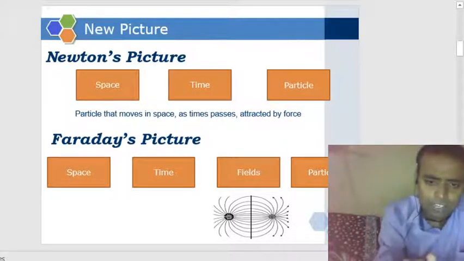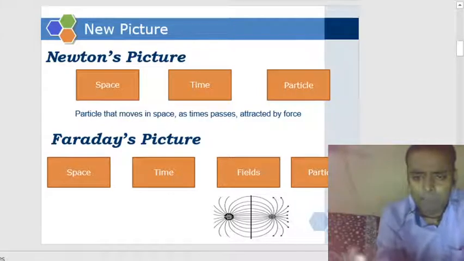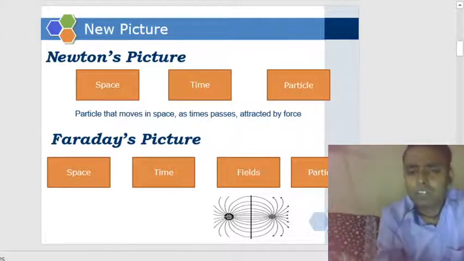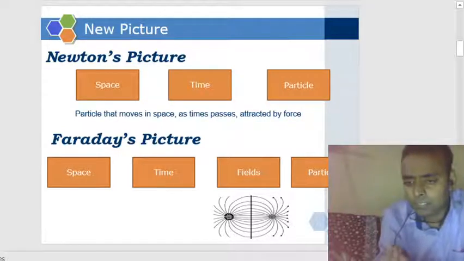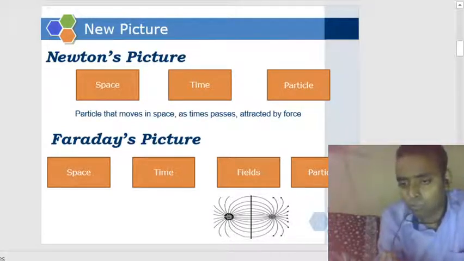But Faraday said no, it cannot happen. There is no absolute space or absolute time. How can the particles apply force instantaneously?